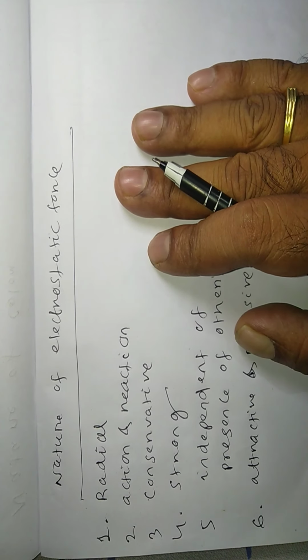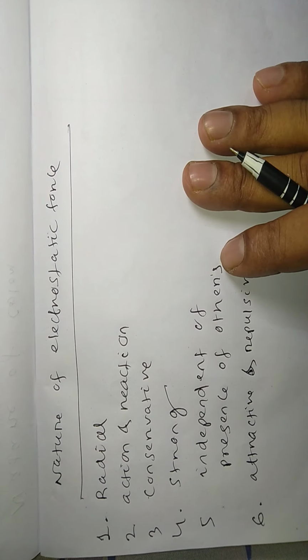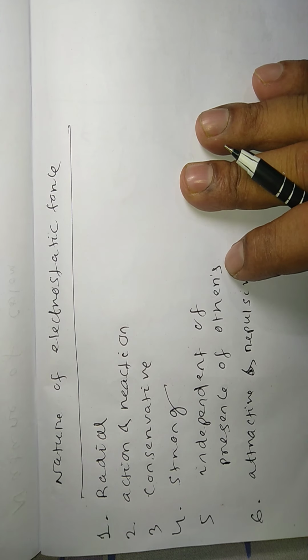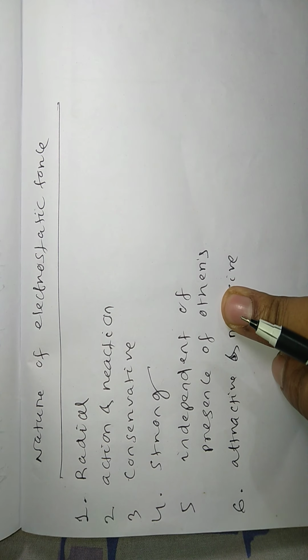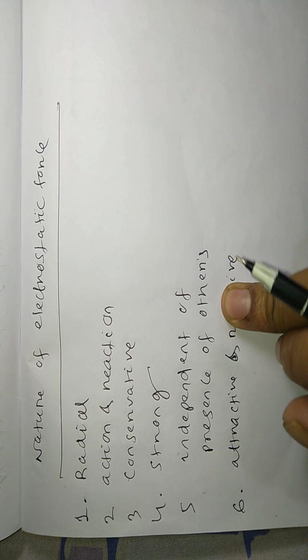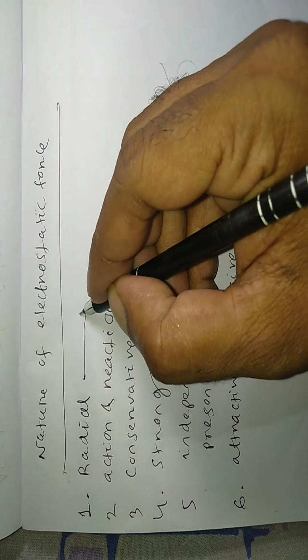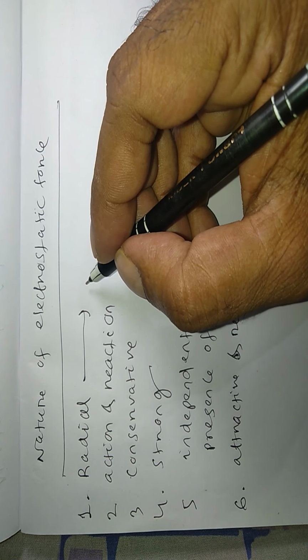Hello students, let us talk about the nature of electrostatic force. As I mentioned here, there are 6 natures of electrostatic force. Number 1 is radial. Radial means it's a central force.